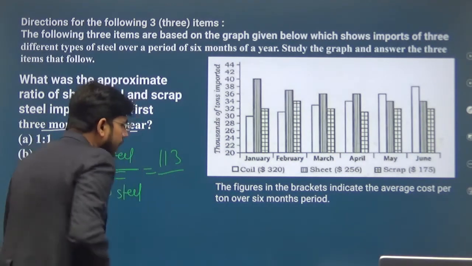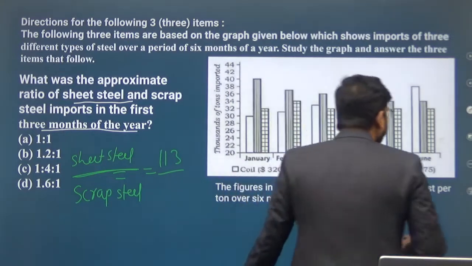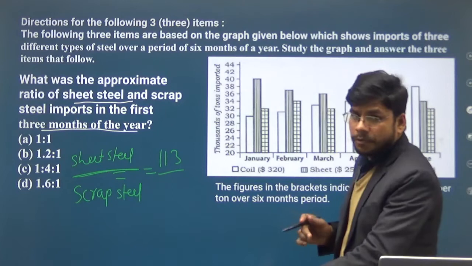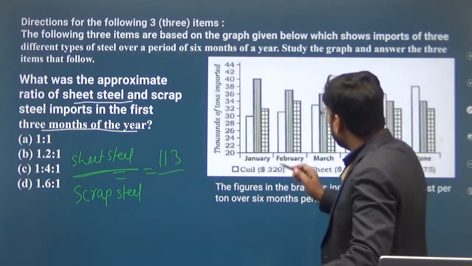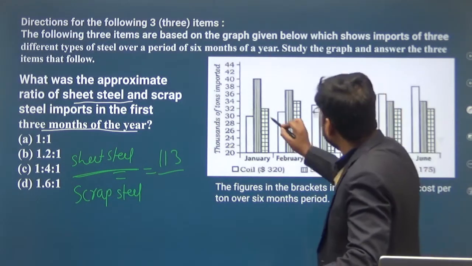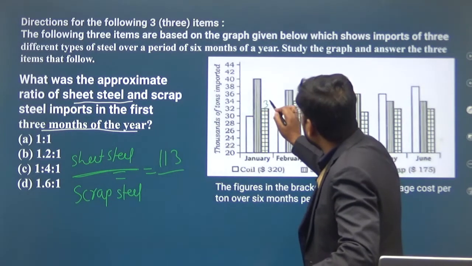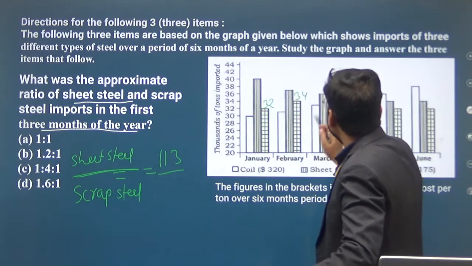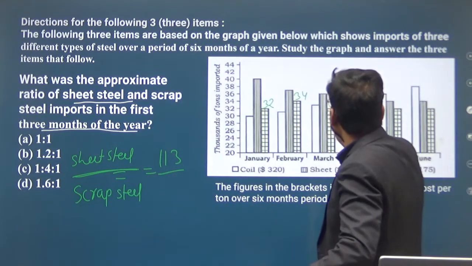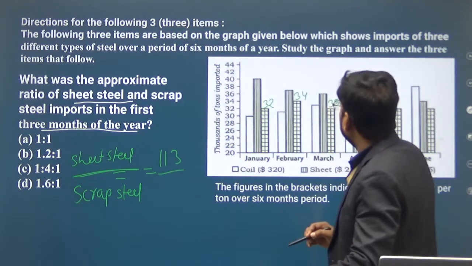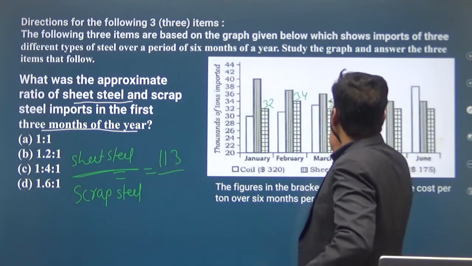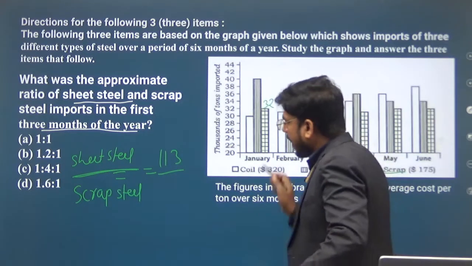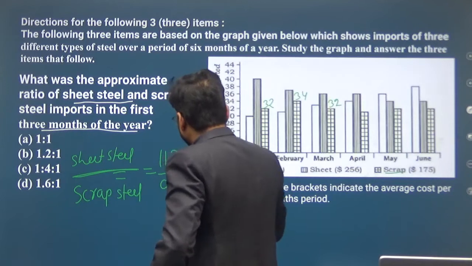113 divided by, and now total quantity of scrap steel imported in the first 3 months will be what? This represents the scrap. Here it is 32, and here it is 34, and here it is also similar to 32. So what will be the sum of these? 2 plus 4, 6 plus 2, 8, 8, 3, 3, 3, 9, 98. Here you will get 98.